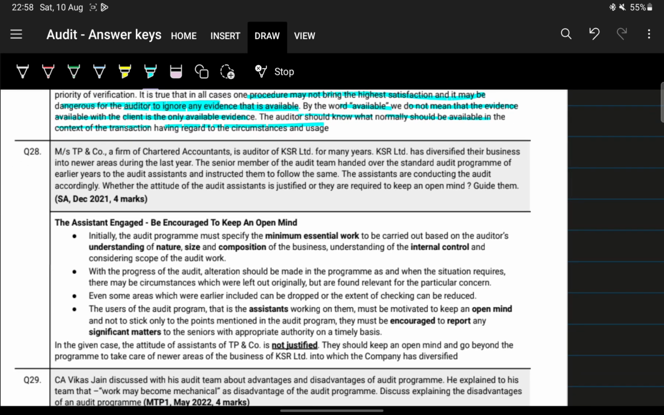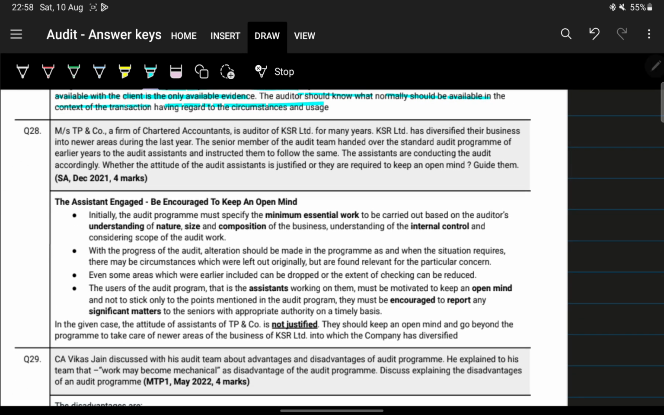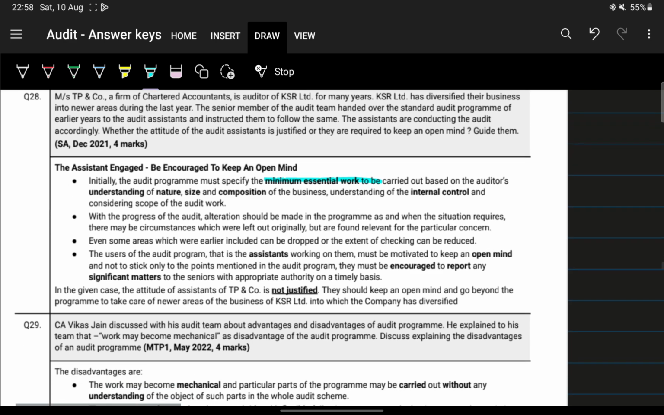Next. Okay, so this is the same thing. The audit program must be, okay, you have to find out the minimum essential work, the things that we had seen during the formation of an audit program. Okay, I'll just again pause the video and go through this.